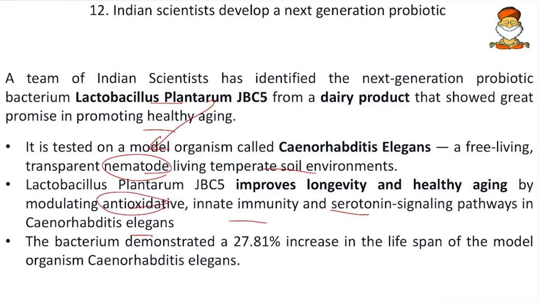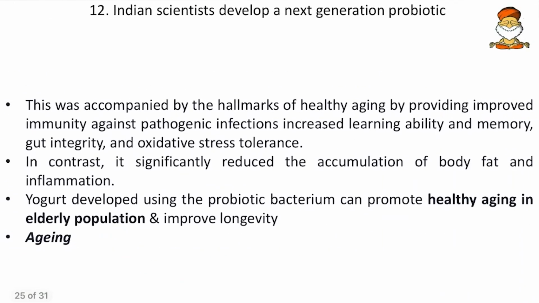So friends, we know antioxidants are major aging and cancer causing agents in the human body, and the innate immunity will also be changed, and the serotonin pigment also changes. Due to all these changes, the aging can be reduced. And the bacterium demonstrated a 27% increase in the lifespan of the model organism, Caenorhabditis elegans. So the age of this nematode increased by 27%. That is what the discovery says.